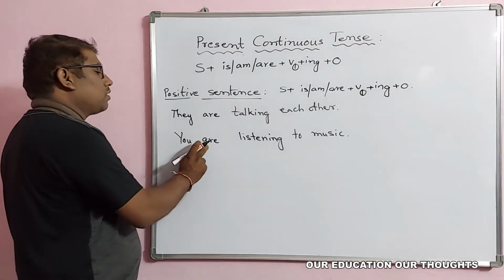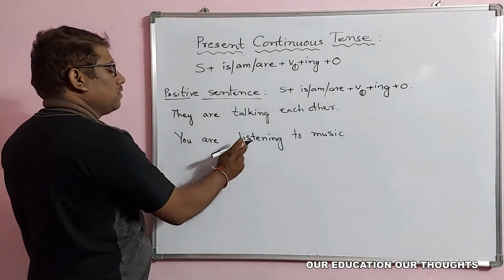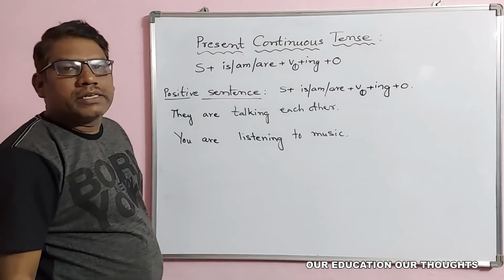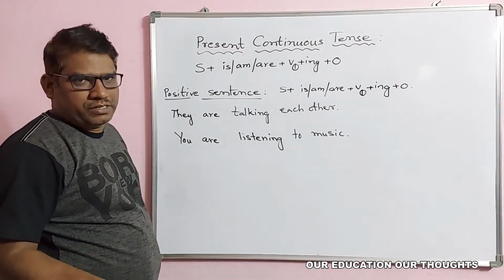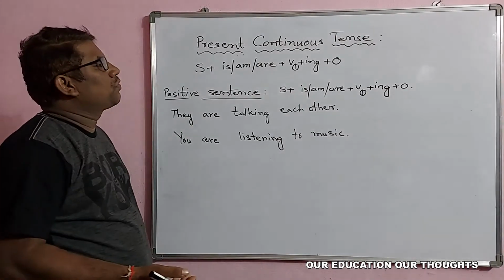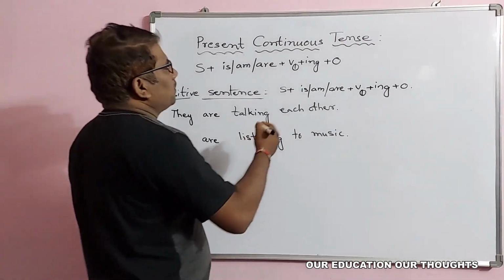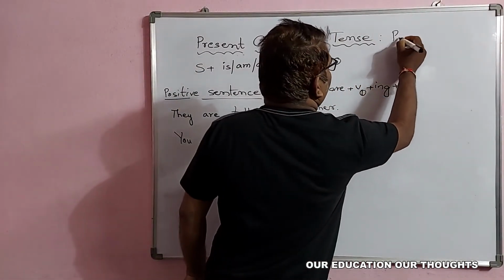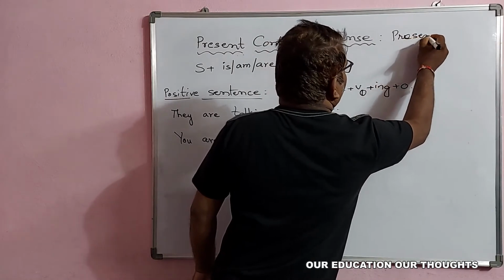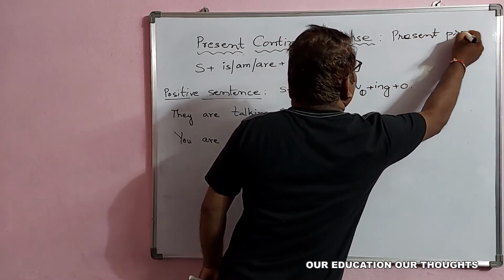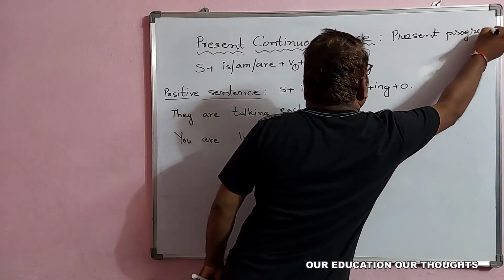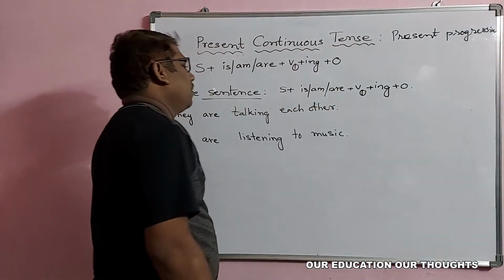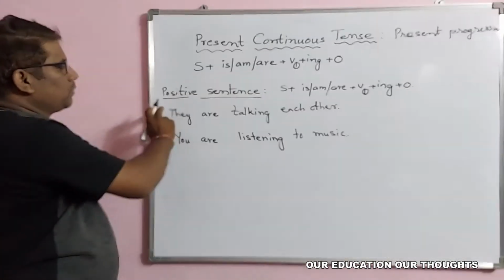So are also indicates present tense, and listening indicates that continuous, that progressive. This is also called present progressive. What is that? Present progressive. So like that you can see this is positive.